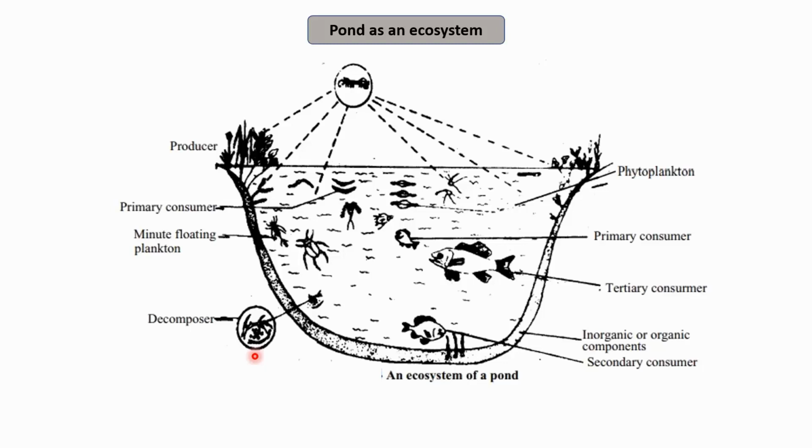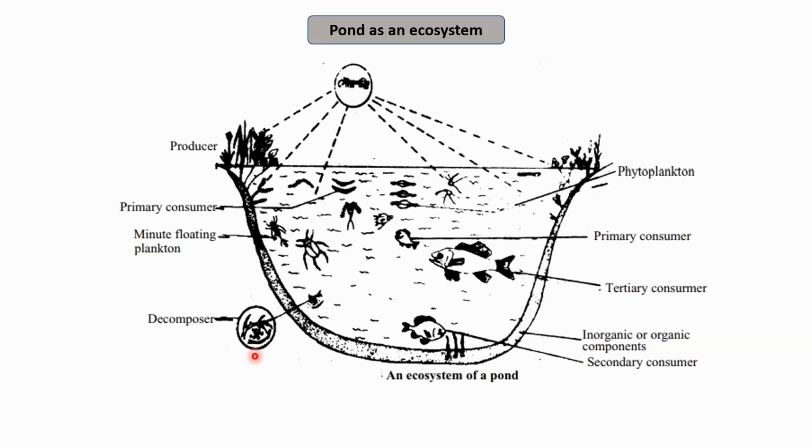Therefore the pond is forming a unit where the interaction between the abiotic and biotic components takes place, and therefore this pond can be considered as an ecosystem.